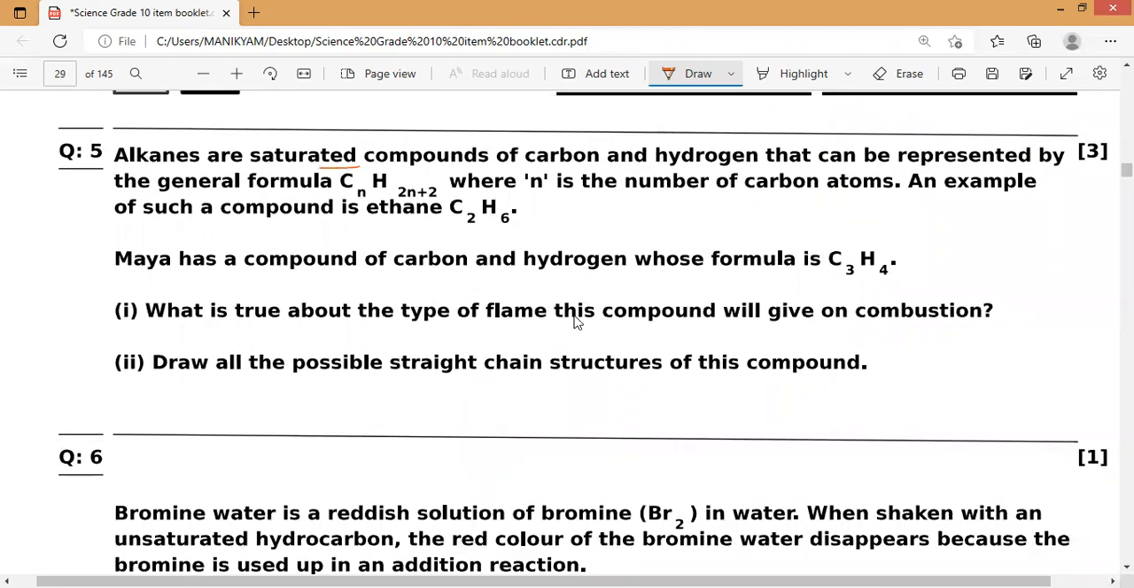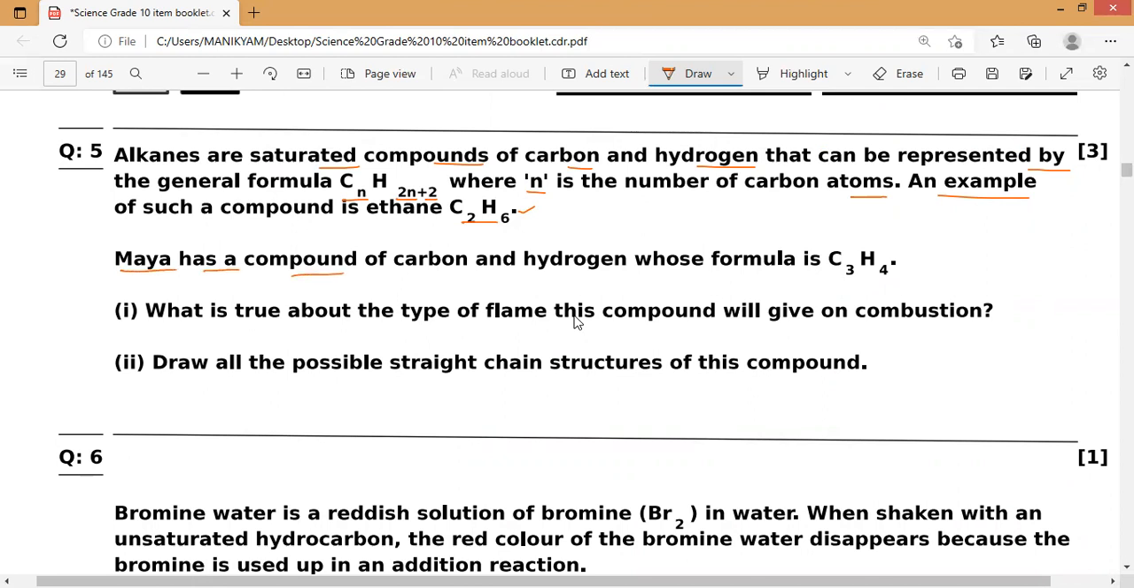Alkanes are saturated compounds of carbon and hydrogen and can be represented by a general formula CnH2n+2, where n is the number of carbon atoms. An example of such a compound is ethane. So this is ethane. Now, they are asking, let us see, that is the information given. Now let us come to here.